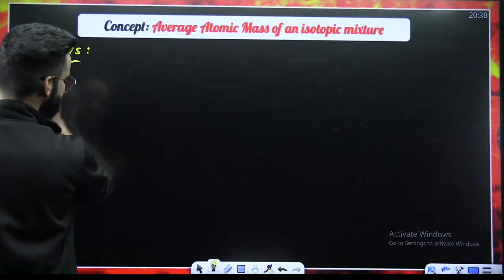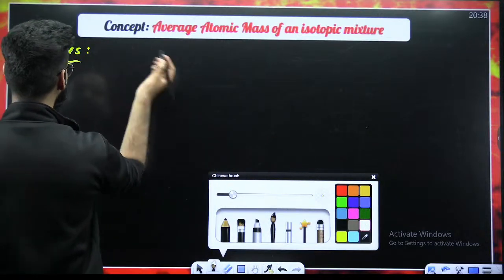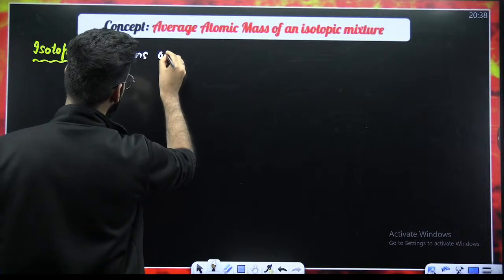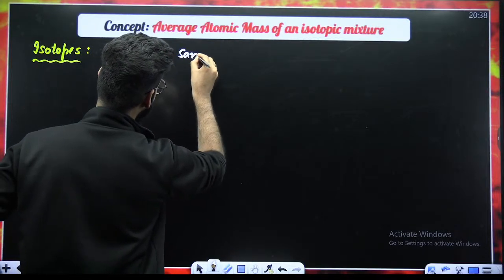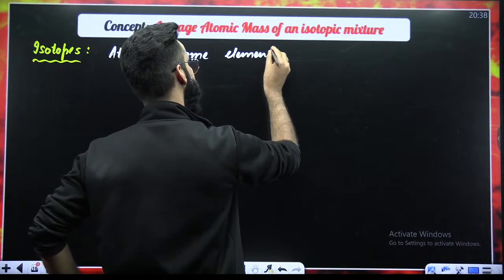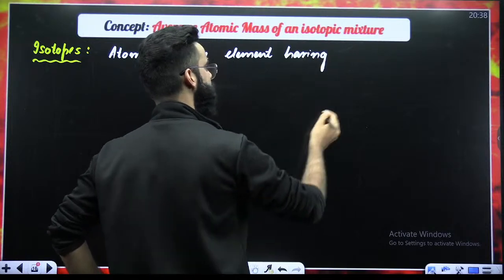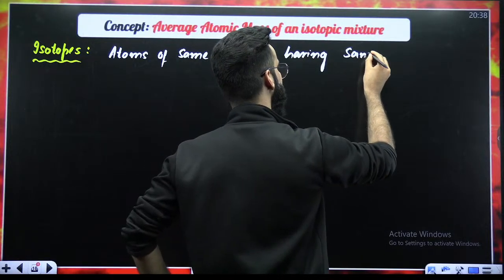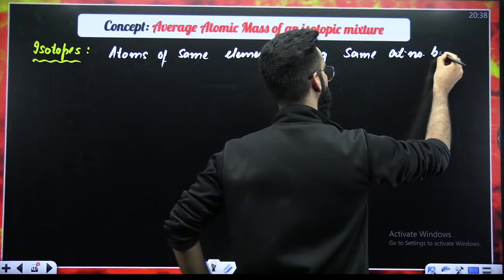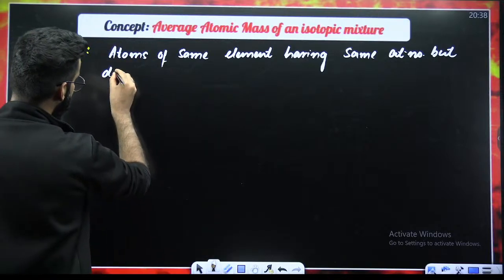Isotopes are the atoms of the same element having the same atomic number but different mass numbers.